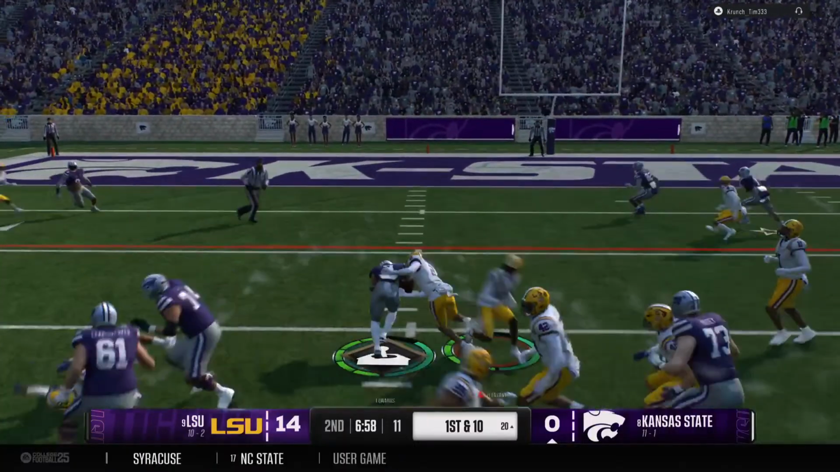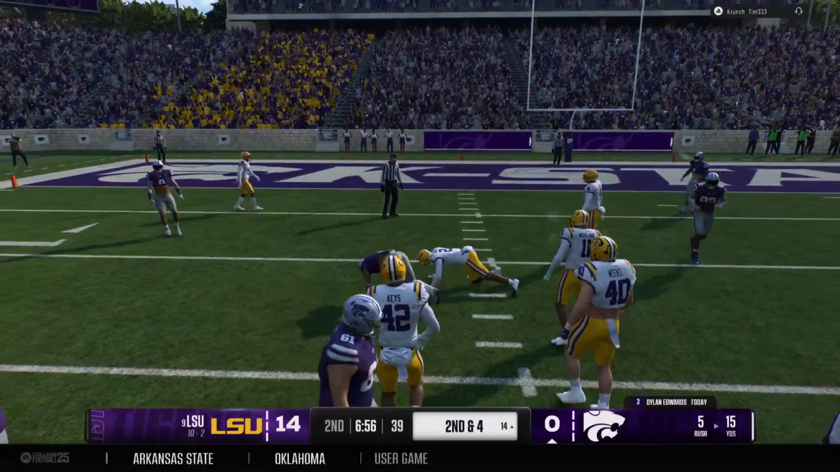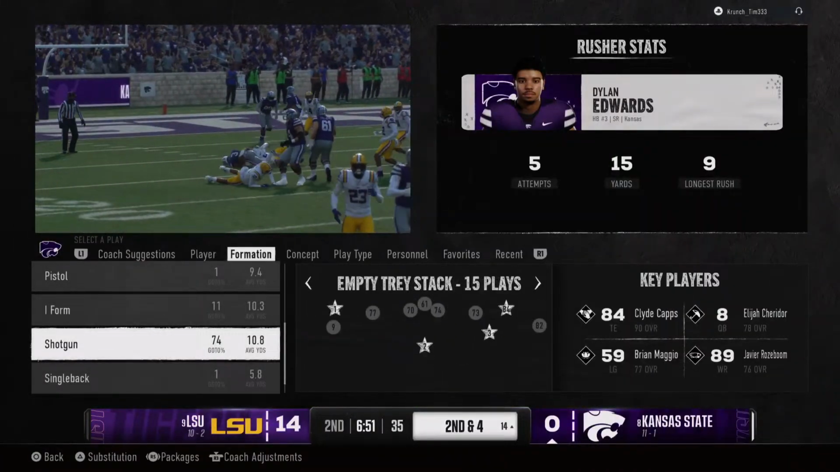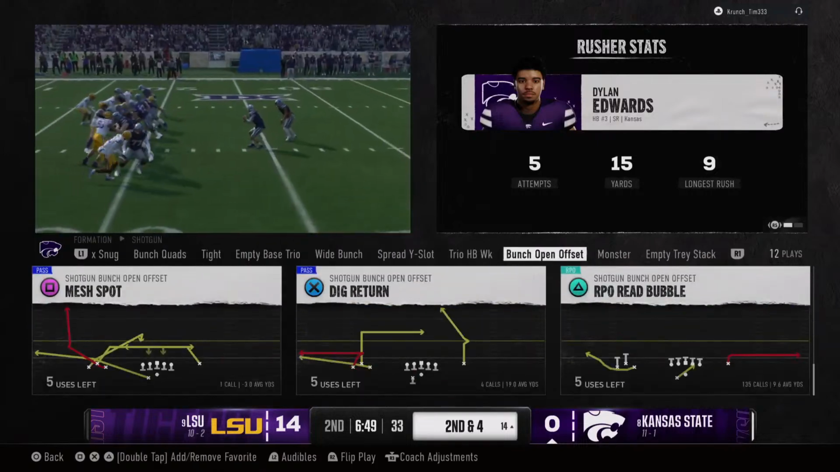Looking for some space. It's Edwards. And they finally stop it, but a decent gain that time. It's a good, solid game. 5 or 6 yards. Love to see that from the running game.